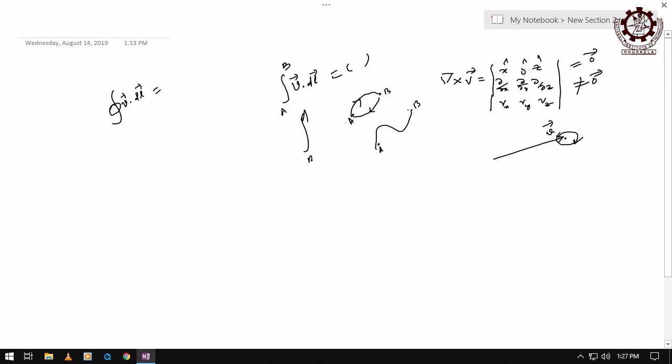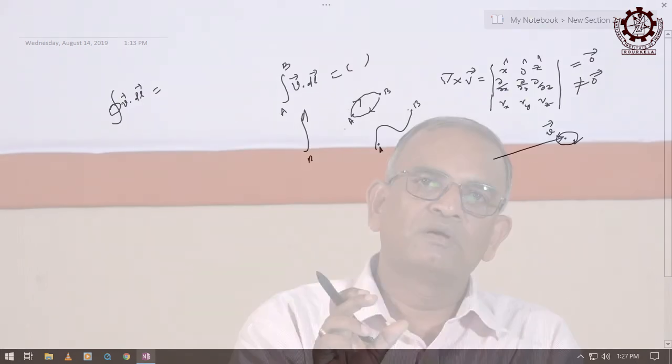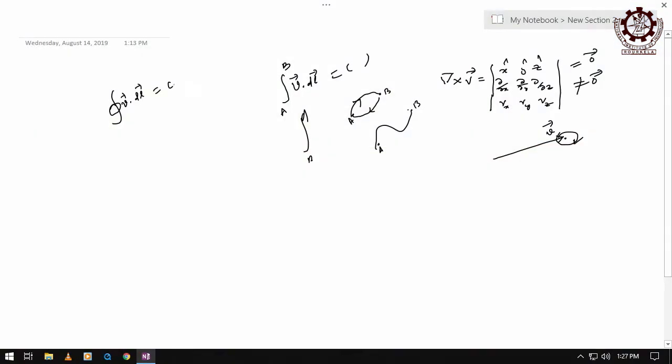So, when you go from A to B and then come from B to A, the values of this integration are just opposite. Then if you add them, what result will you get? It is all the time 0, remember it. Vector field integration over any closed path is always 0.